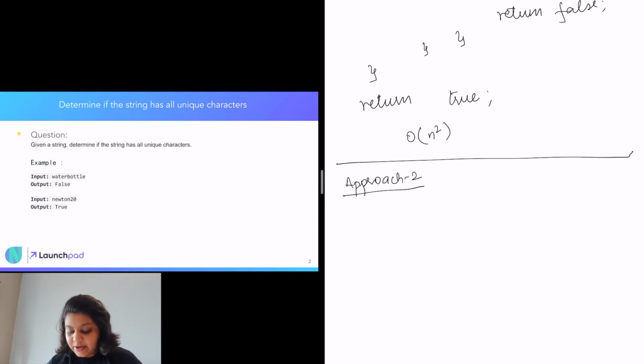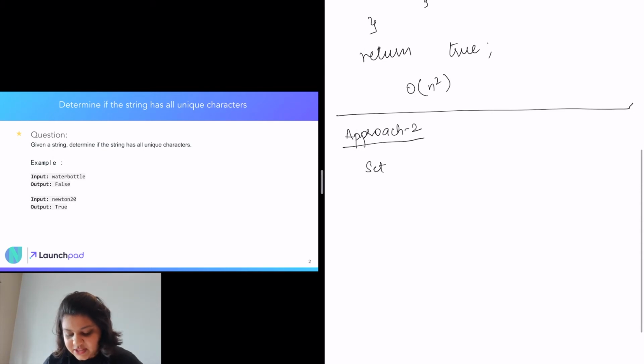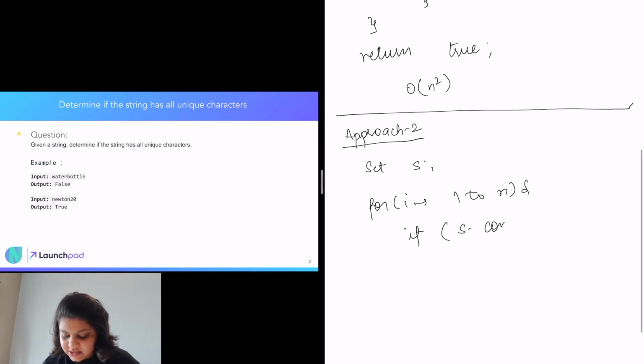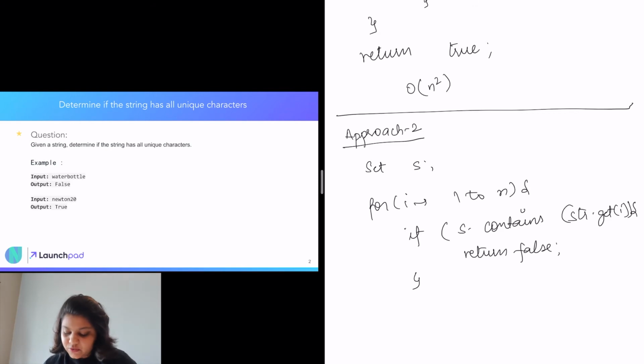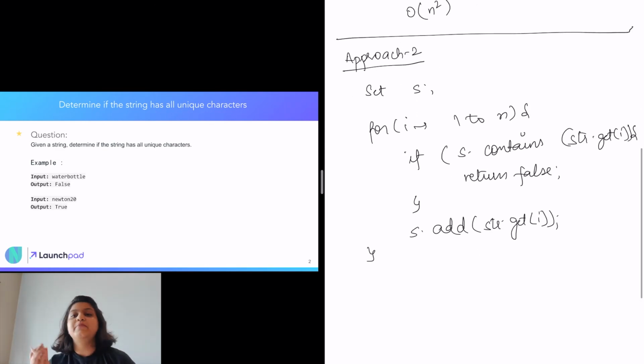So the pseudocode for that approach will be: we will have a set and we will go through all the characters in that string, and we will check if our set contains string.get(i), which is basically the character. Then that means we have come across a duplicate character, so we are going to return false. Else, we are just going to add string.get(i) in our set. And at the end of iteration, if we do not come across a character which was already present in all the previous characters that have been iterated, that means all the characters in this string are unique, so we will return true.